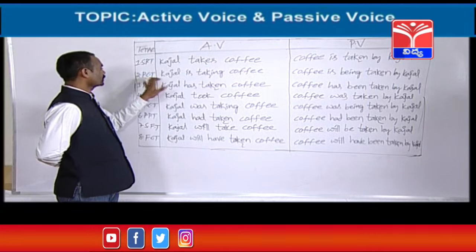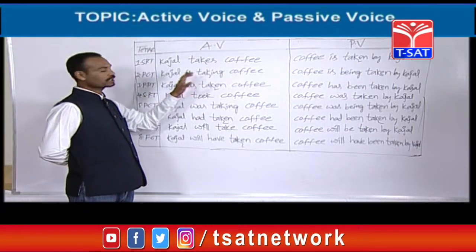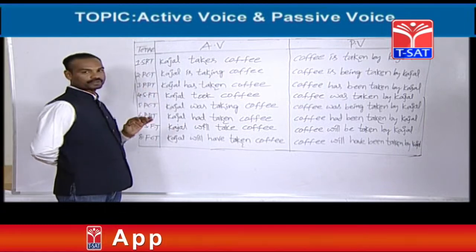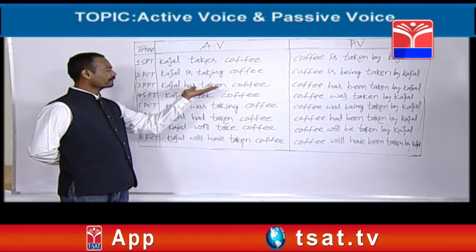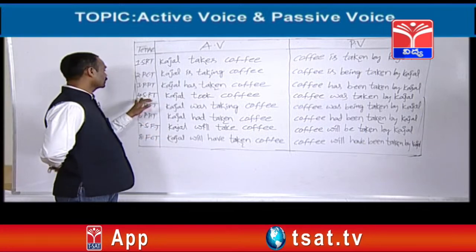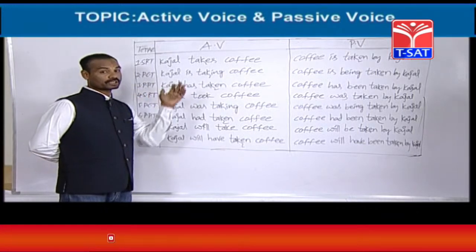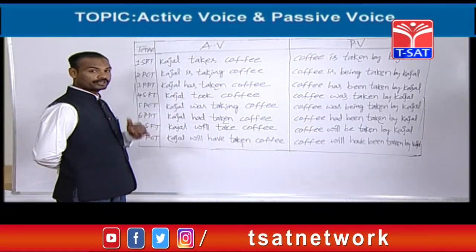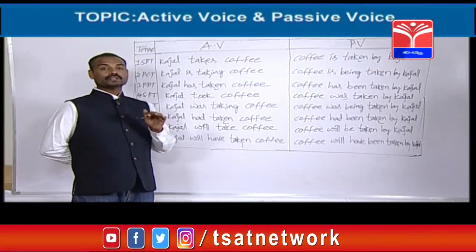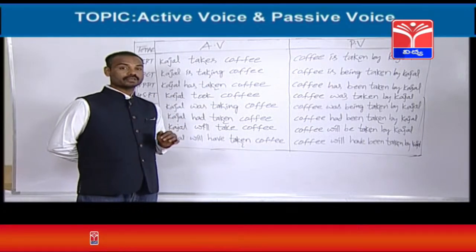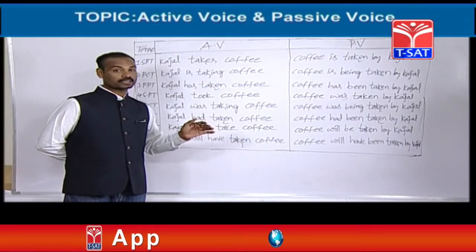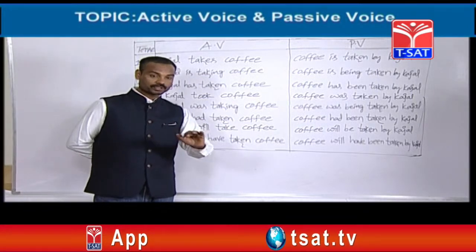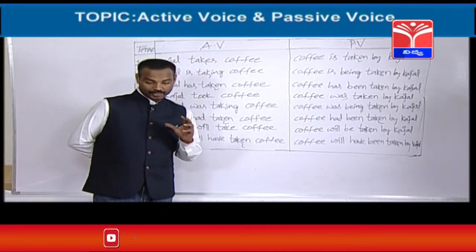Next, present continuous. Yes, in present continuous also we can change active voices into passive voice. Third one, present perfect tense. Yes, for present perfect tense there is a passive. Next, fourth tense is what? Present perfect continuous tense. For present perfect continuous tense there are no passive voices at all. Even in the examination, if you are asked any active voice from present perfect continuous tense, you should find out the answer is no passive voice. In the given options, you should find no passive voice.